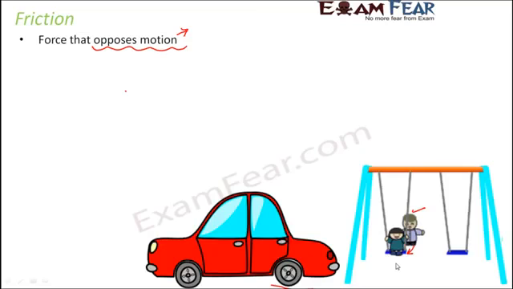So why do you stop? That's again because of the frictional force of air. There is some kind of friction between air and the swing, and as a result, over a period of time, it comes to rest. So this type of force which opposes motion is called friction or frictional force.